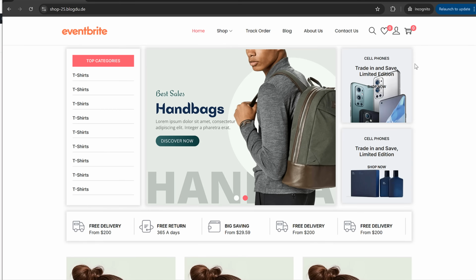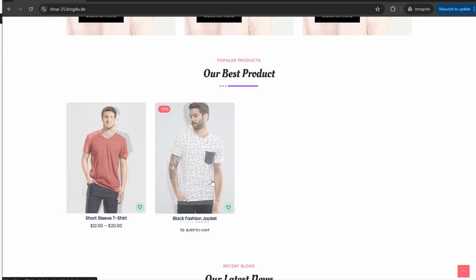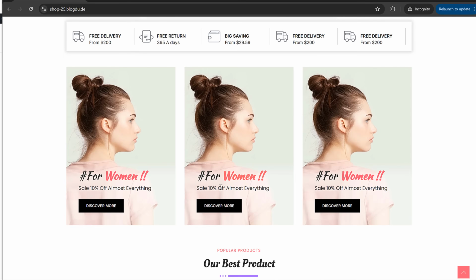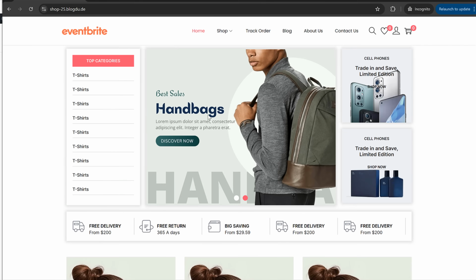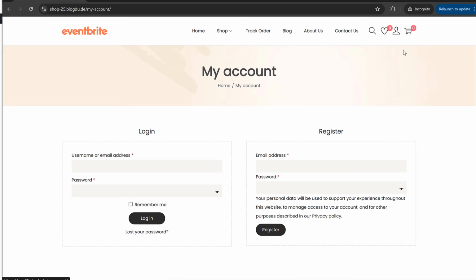Now this is how a new user will see your website. Whenever a new user comes to your website for the first time, this is what they will see. If they want to purchase a product, they will have to register. Or if they want, they can also guest purchase, by the way. Or if they want to create a new account, they can click on My Account, Login, Register.